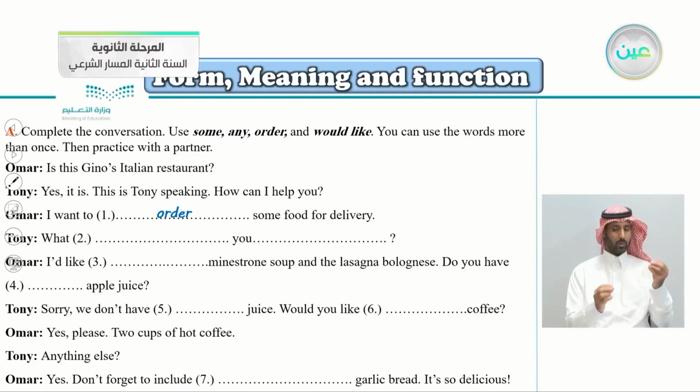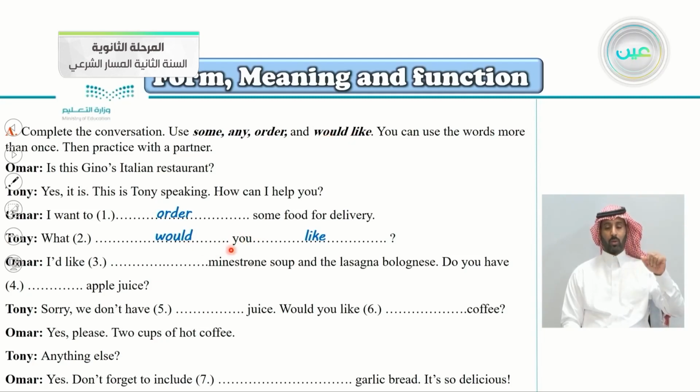What would you like? So you here is in the middle between would and like. What would you like? I'd like, so I'd like what here, number 3? I'd like minestrone soup and the lasagna bolognese.